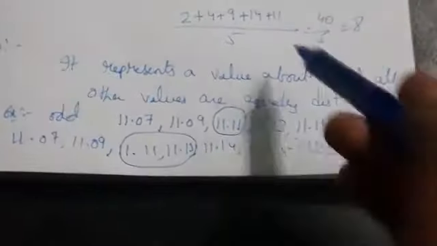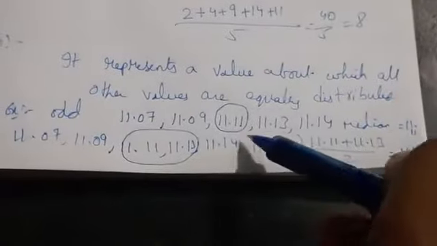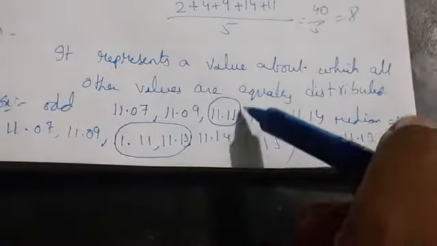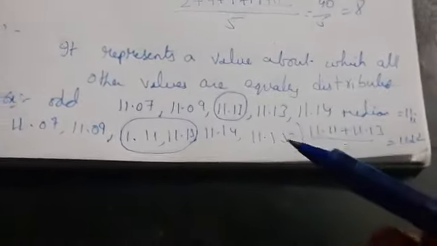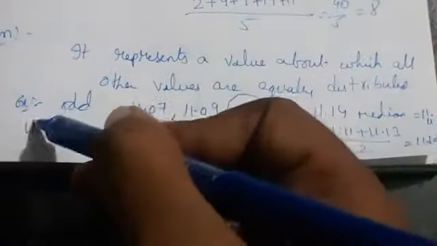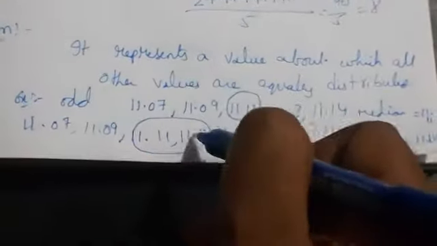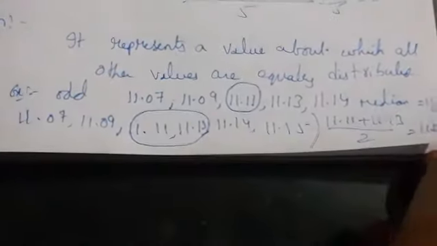For even numbers, first of all we write the values in ascending order. For odd, you take the middle value. For even, you see equal numbers on this side and on that side, and the middle two values you find the mean of. So this is mean and median.